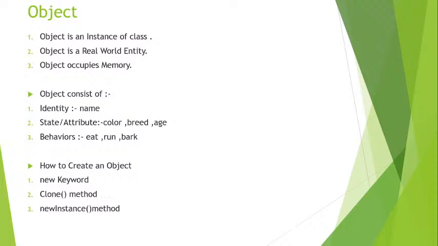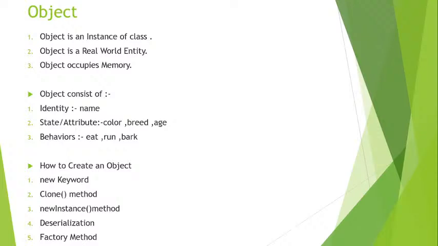After that, the newInstance method, with which we can also create an object. Then deserialization, and after that the factory method. So there are five ways to create an object: the new keyword, clone method, newInstance method, deserialization, and the factory method. Till now we just saw one way, the new keyword, with which we can easily create our object.